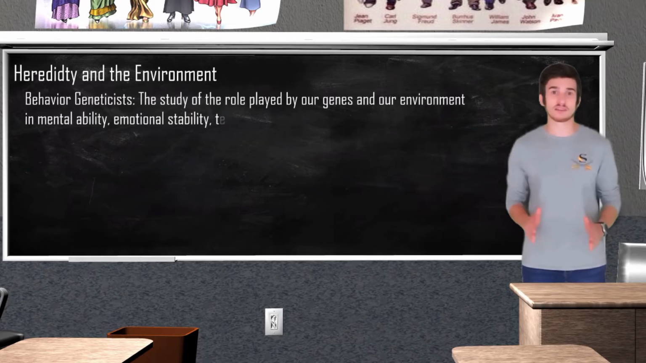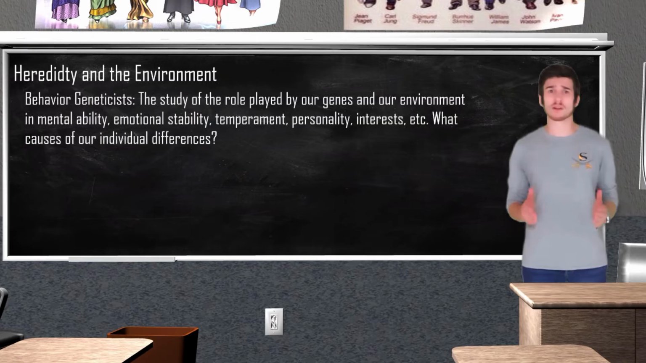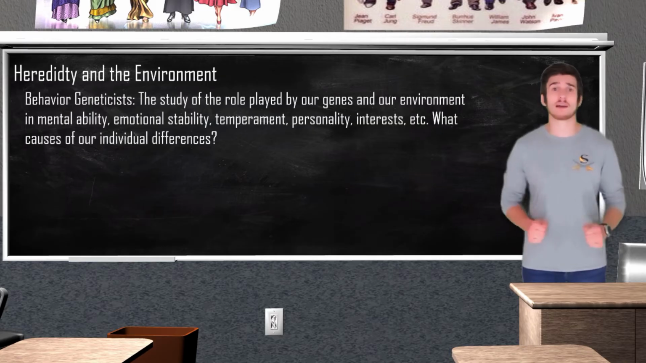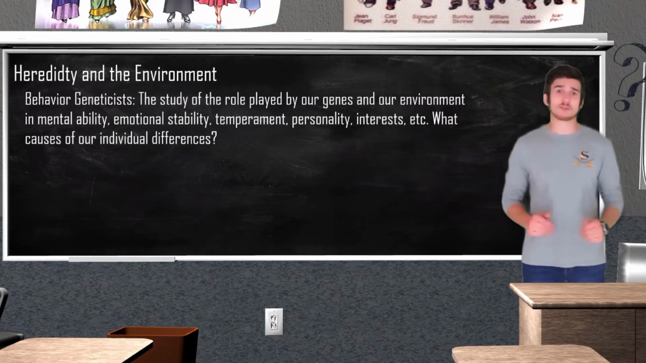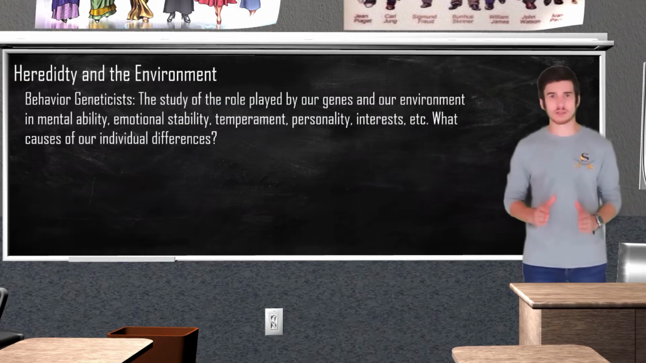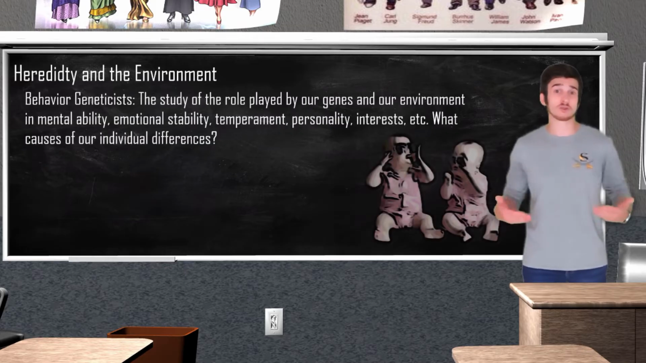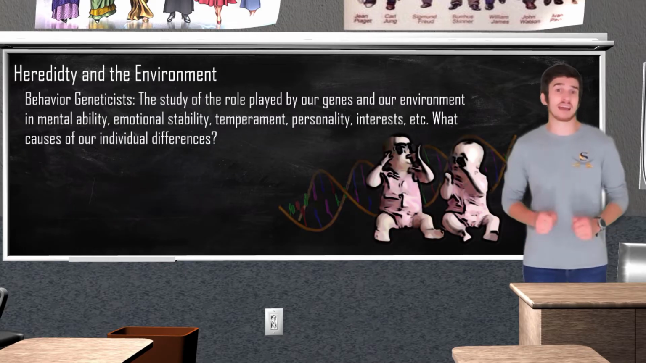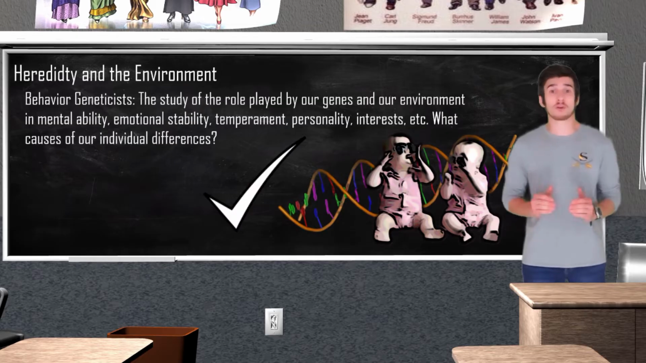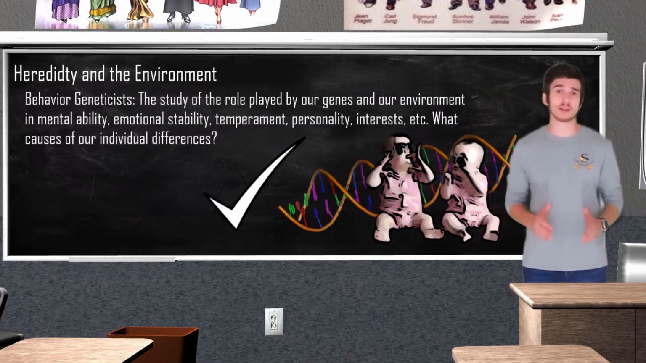Today, behavior geneticists study the role played by our genes and environment in mental ability, emotional stability, temperament, personality, interests, and a whole bunch of different things. They look at the causes of our individual differences. So how exactly do behavior geneticists achieve this goal? Among other things, a very popular type of study to measure the influence of nature versus nurture has been identical twins. Since identical twins share the exact same DNA, they are the perfect test subjects to determine how genetics and our environment play a role in our development.